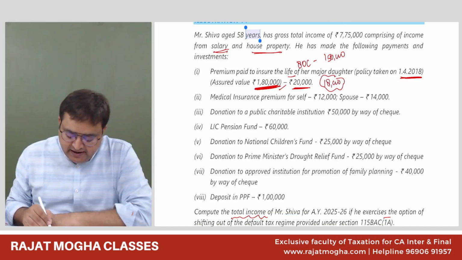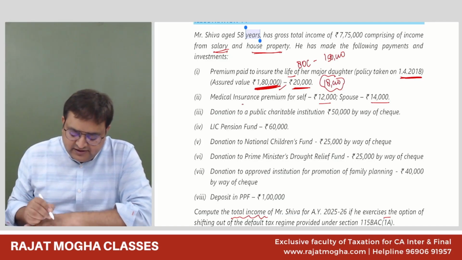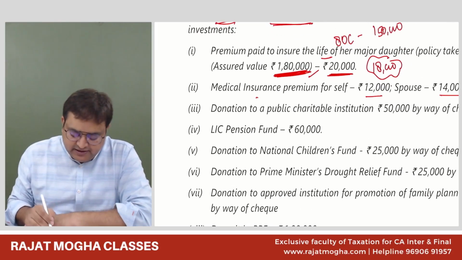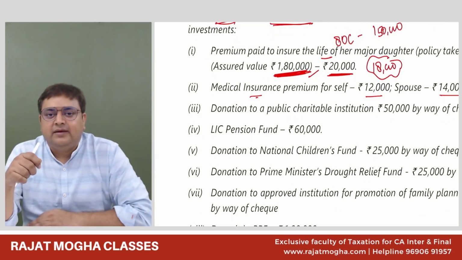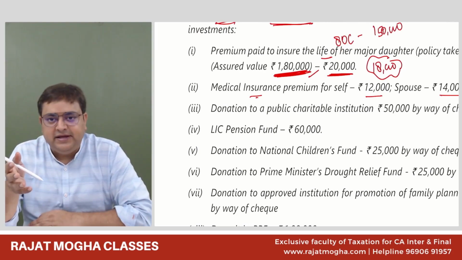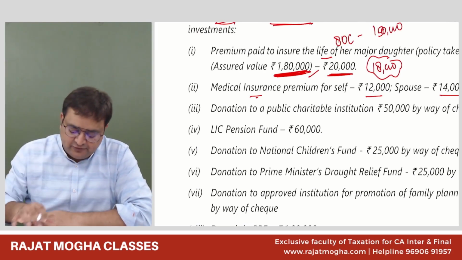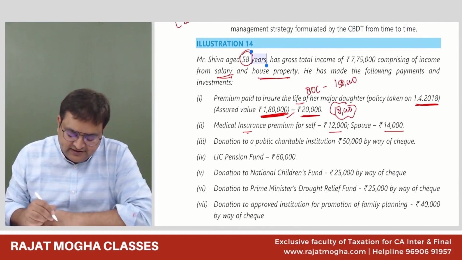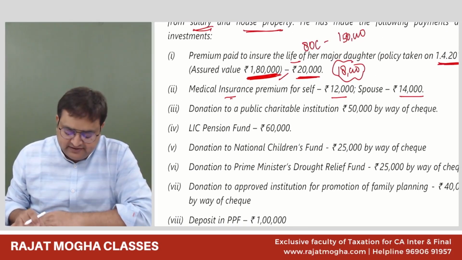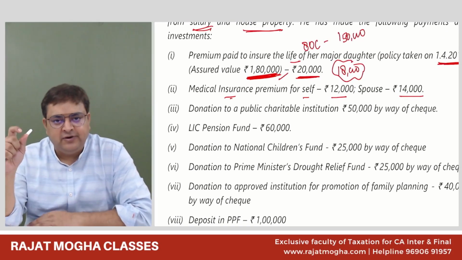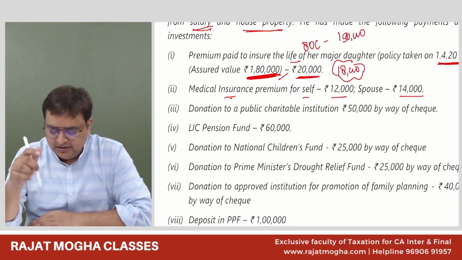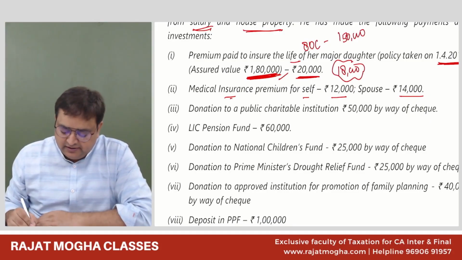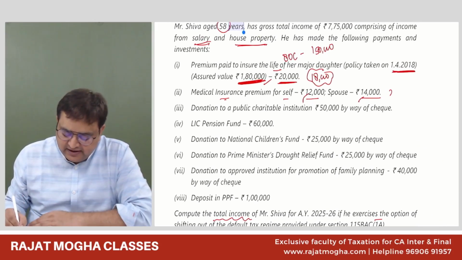Next. Medical insurance for self 12,000, spouse 14,000. Guys, which deduction is this talking of? Medical insurance premium. Tell me the section. 80D. Okay, for self and spouse. What's the age of the assessee? He is not a senior citizen, 58 years of age. For self and spouse, is it one category only? Self, spouse, dependent children, maximum 25,000. Correct. 12 and 14, it is going to 26. We can't go till 26. We can go till 25,000 only.